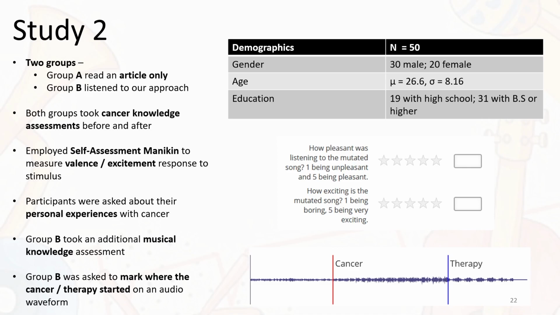Group B additionally filled out an assessment that measured their levels of musical literacy. Finally, Group B was asked to mark where the cancer and therapy started on an interactive audio waveform of the mutated piece.